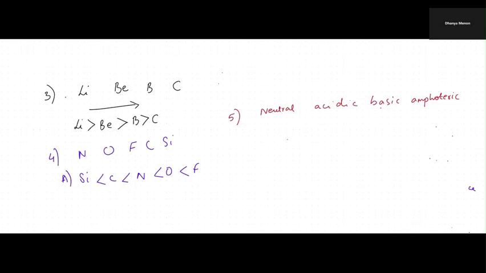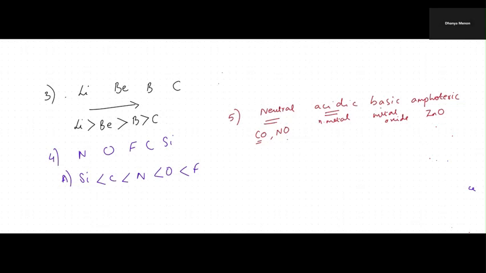Oxides. You know that non-metal oxides are acidic, metal oxides are basic, and there are some neutral oxides that you just have to memorize, like carbon monoxide and nitrogen monoxide. These are all neutral. It's not carbon dioxide, it's carbon monoxide. Amphoteric oxides show both acidic and basic behavior. One is zinc oxide and one is aluminum oxide. Just memorize one or two of them so it is easier.